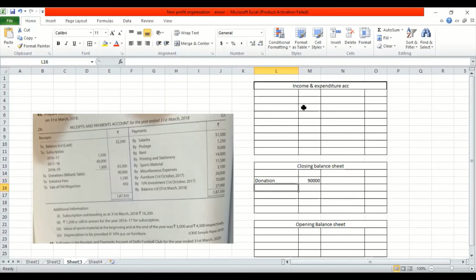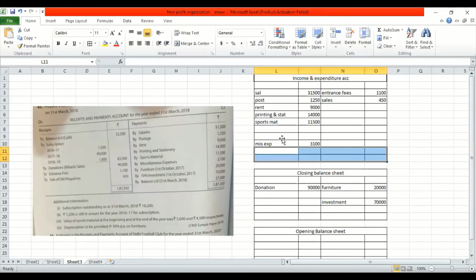Entrance fees, revenue in nature, I have to give credit effect. If you notice, I am putting everything in the credit side itself. So I have given 100, sale of old furniture, 450. So my debit side is almost done, I can say. Payments: now the payment side, salaries, I have to pay 31,500. Postage, I have to pay 1,250. Rent, I have to pay 9,000. So let me populate everything and I will show it to you.